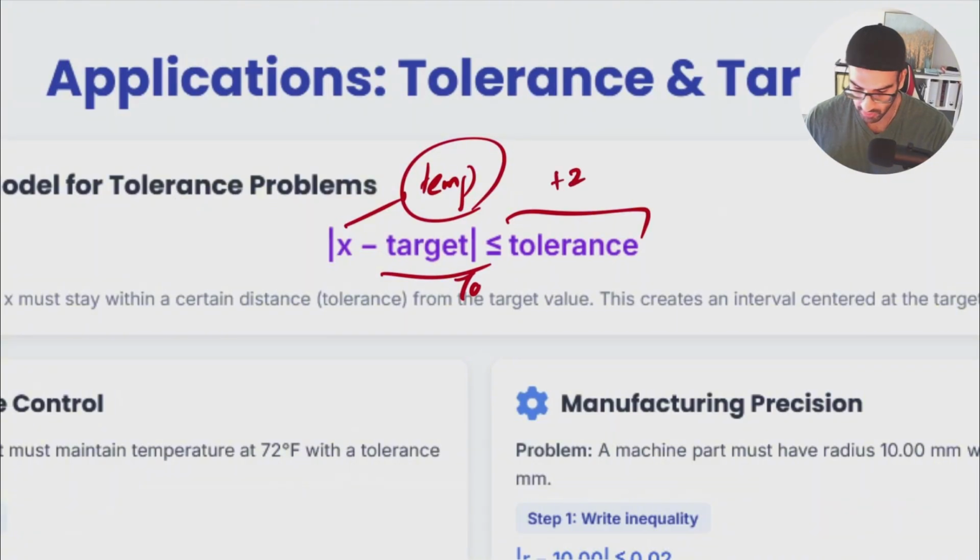positive 2, obviously when we're talking about absolute value, the right side is positive. If your tolerance is smaller than 2, it means that it's going to be between 68 and 72, and I'm happy. So this number is going to be one thing at a time, but at the end, the error, or the difference between that specific number and that point, which is my reference, 70, should at all times be smaller than 2, which is related to absolute value, related to tolerance, and related to everything that we just learned.